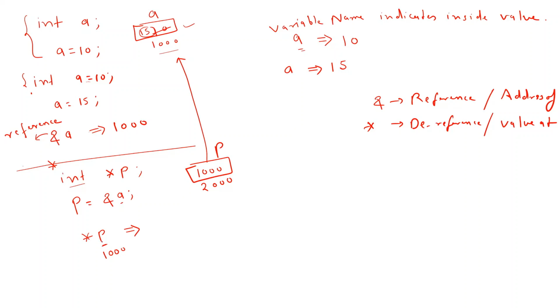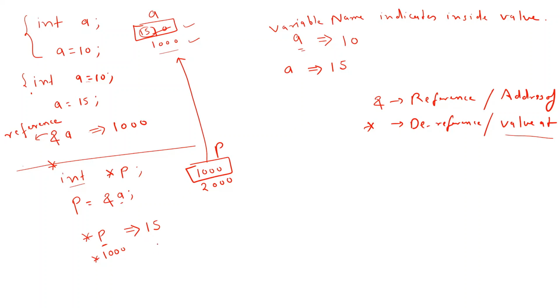1000 in our case. Okay, p is what? Variable name indicates inside value. So what is there in p? 1000. So 1000, and star means value at. So what is the value at 1000? So 1000 is the location, and what is the value at 1000? 15. So this will result in 15. Okay, so this operator is the value-at operator. That's why the value at 1000 is going to be 15.